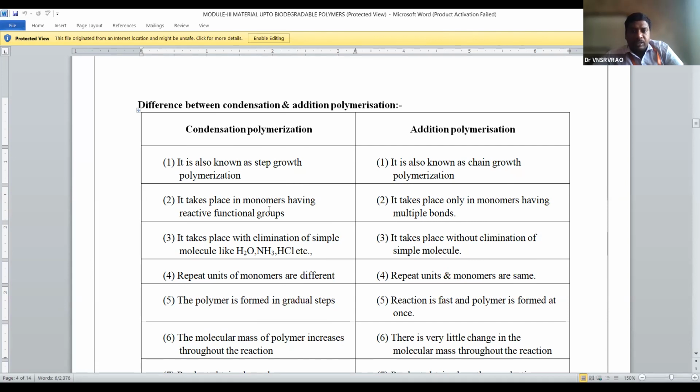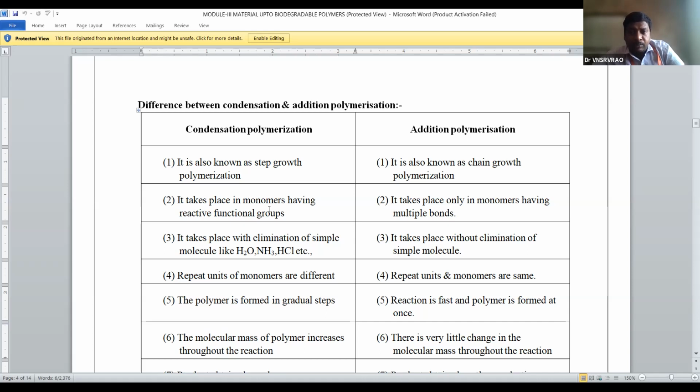The addition polymerization takes place in monomers by involving how many bonds? Multiple bonds. And condensation polymerization depends on functional groups of the monomers. Okay, very good.